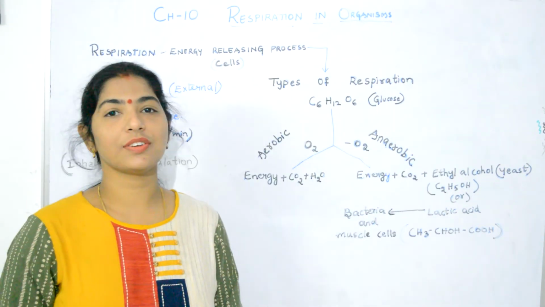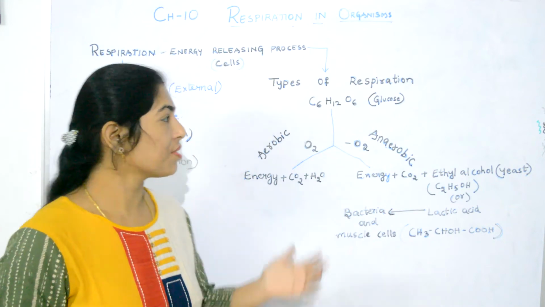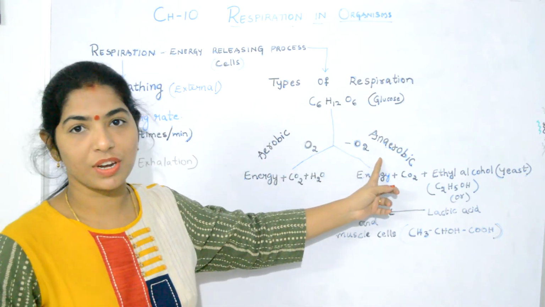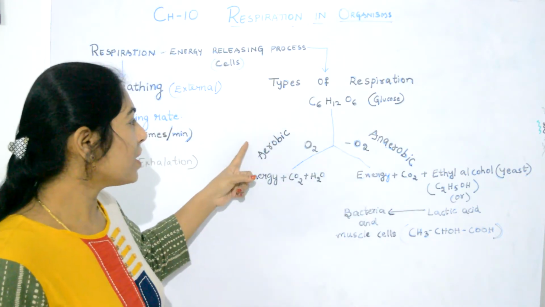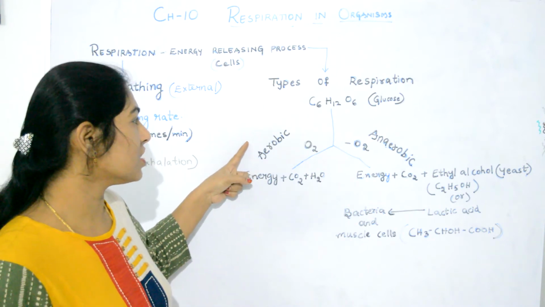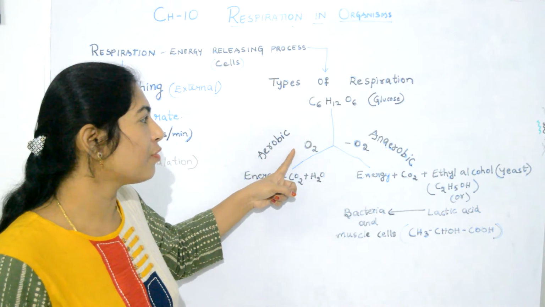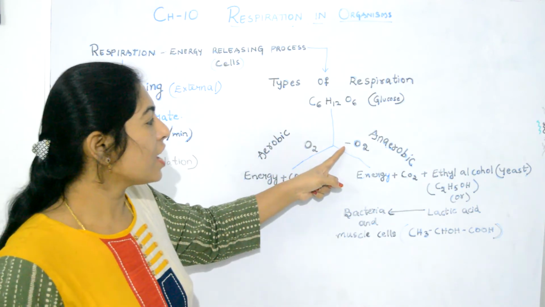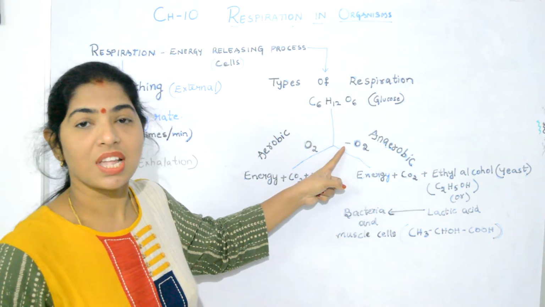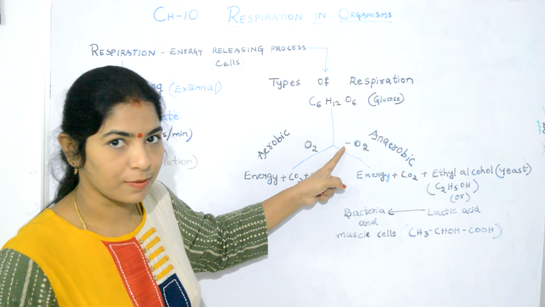Now let us see the differences between aerobic respiration and anaerobic respiration. As we discussed, aerobic respiration takes place in the presence of oxygen, whereas anaerobic respiration takes place in the absence of oxygen.